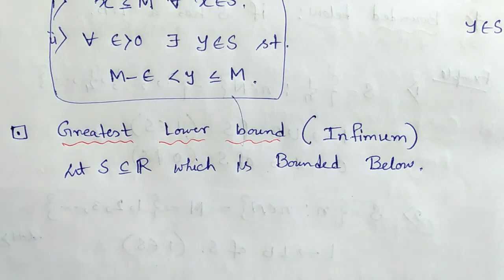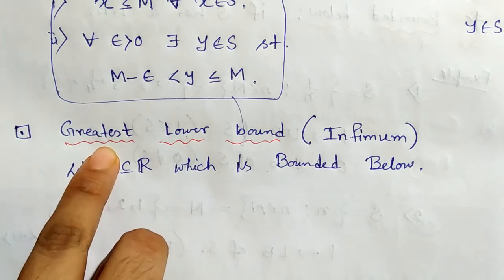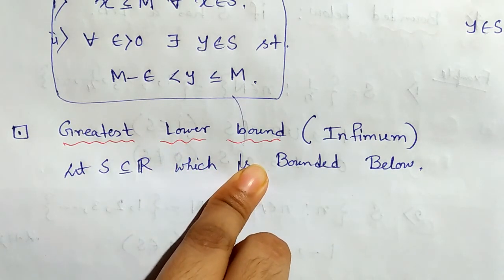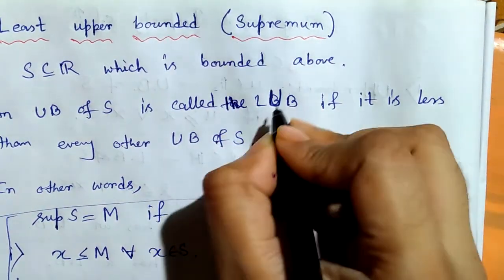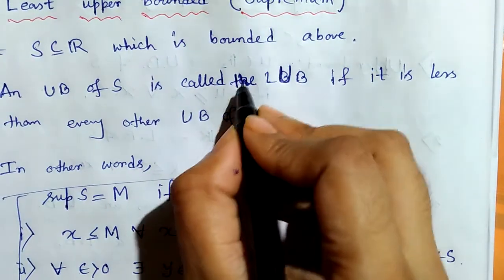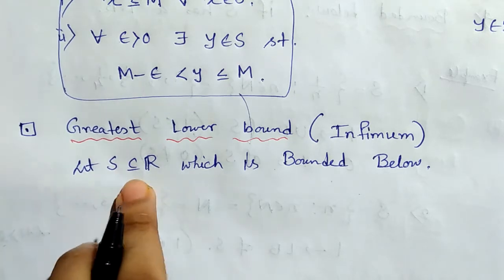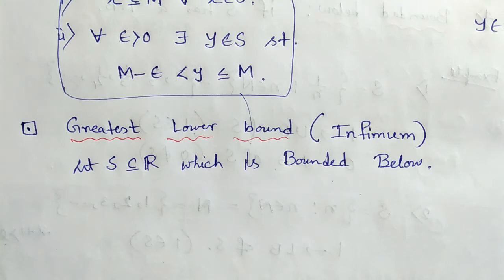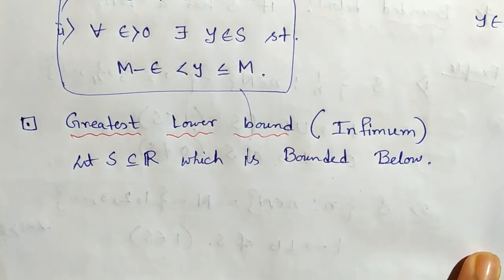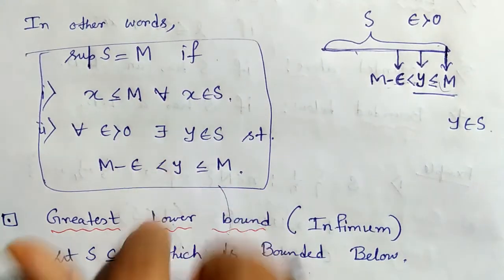Then a lower bound of S is called the greatest lower bound or infimum if it is greater than every other lower bound of S. Since supremum and infimum exist uniquely, we use the word 'the'. And also I write the second part.